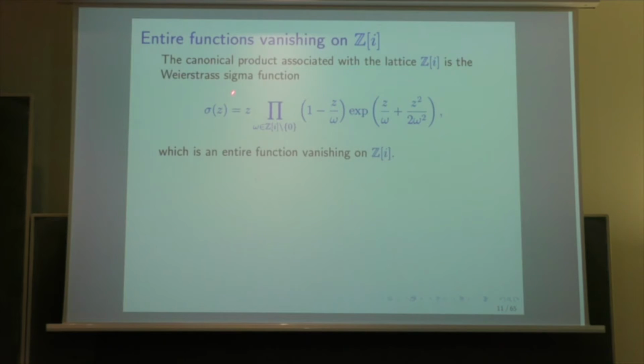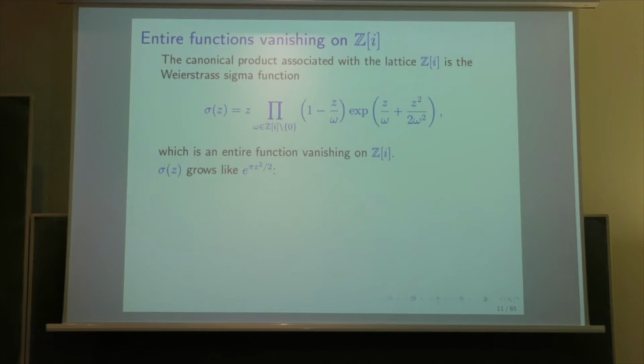We take the Weierstrass sigma function, which is the canonical product, where we take an exponential of a polynomial of degree 2, and we have the product of 1 minus z over omega, for omega non-zero, and we put z here because we want also 0 to be a zero. So this is the canonical product associated with Z[i]. It is an entire function vanishing on Z[i], and it grows like exponential of pi z squared over 2.